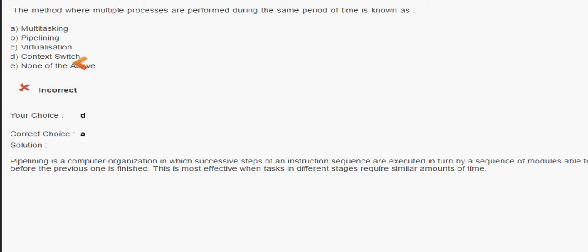Similar concepts in the operating system are context switch and virtualization. Context switch is also related to processes, but if you don't know anything, you may hit this answer.